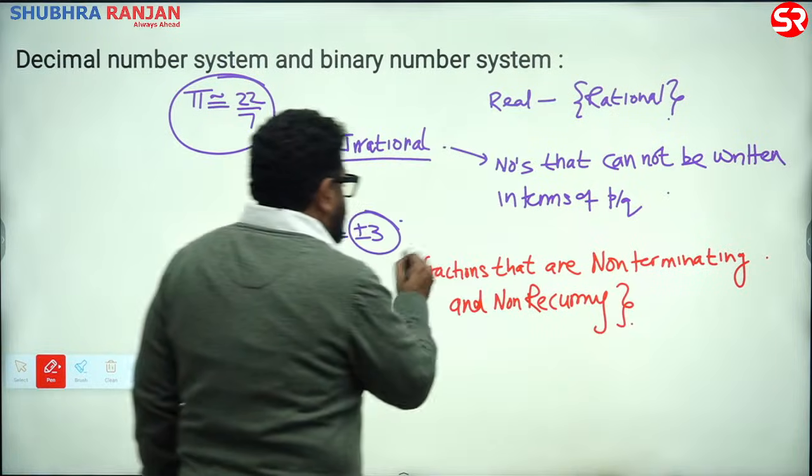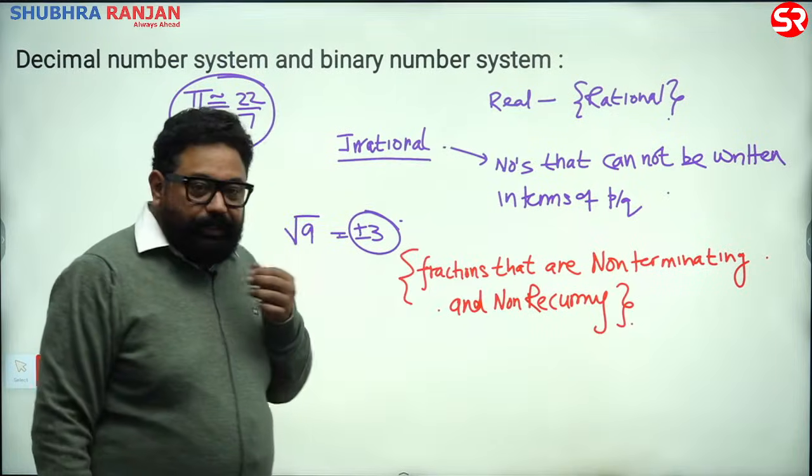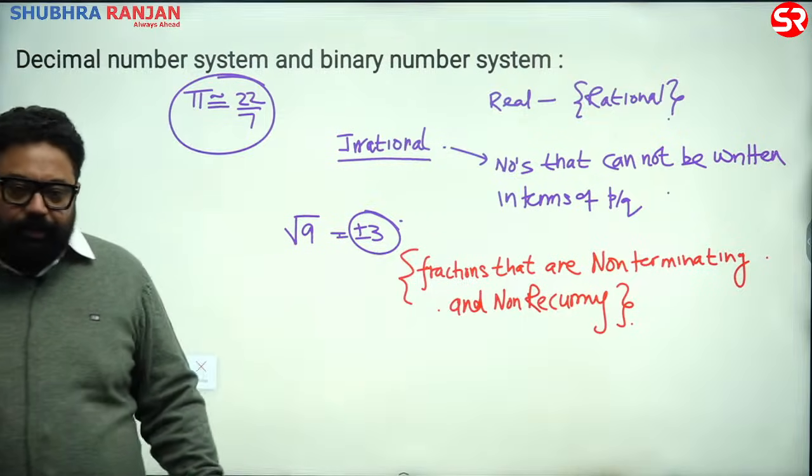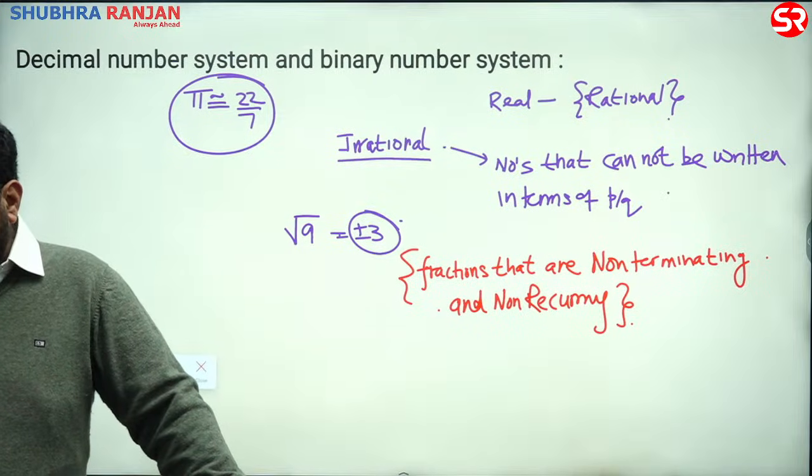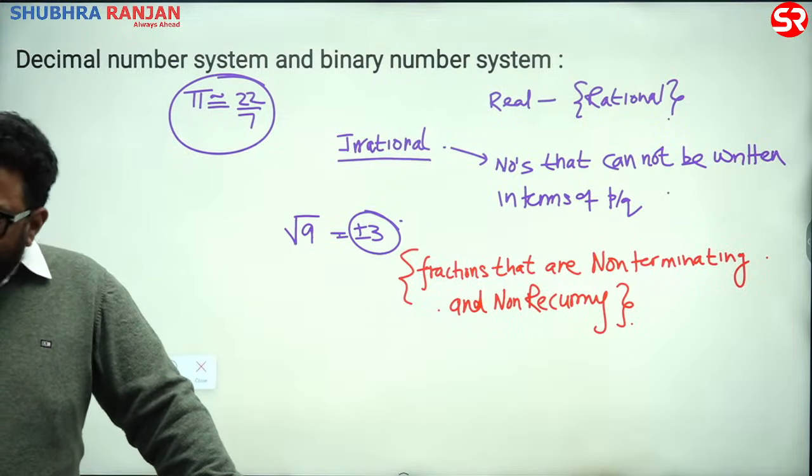Non-recurring. Fractions that are non-terminating and non-recurring or non-repeating. We are going to talk about it. Wait, don't worry.